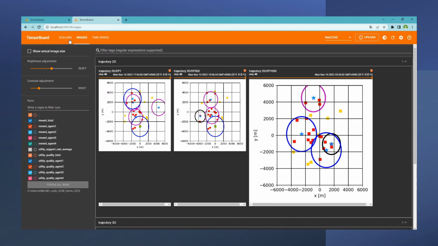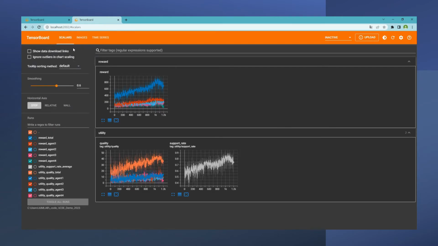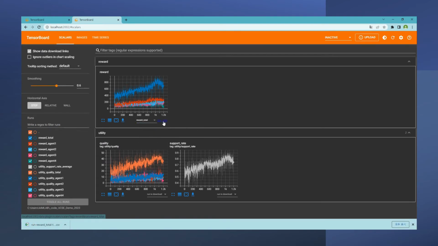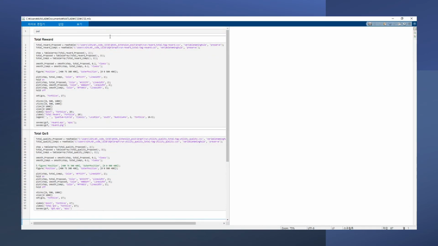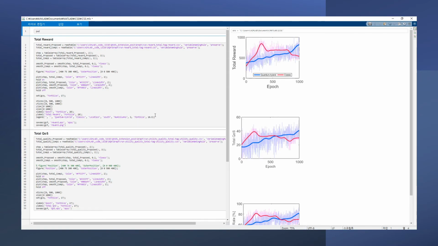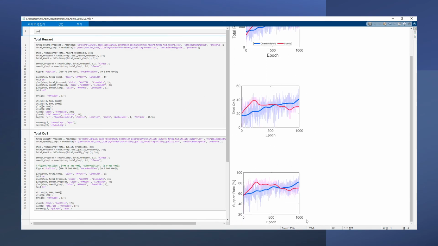And then now the training is finished, we can obtain the result by using a CSV file. So we can see here that we just downloaded a CSV file for the total reward. And then this CSV file can be used to extend the results from TensorBoard to MATLAB. As you can see here, this is done by MATLAB, and you can see that our quantum hybrid model is performing better than the classical model,